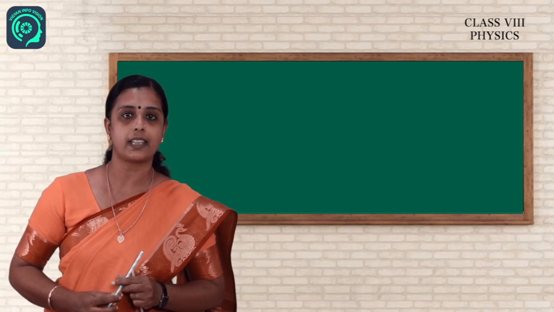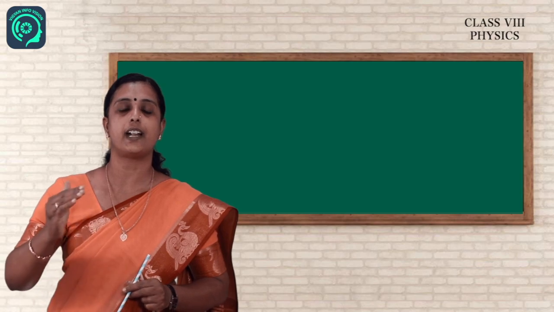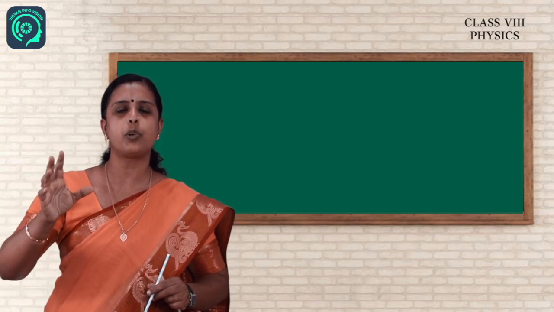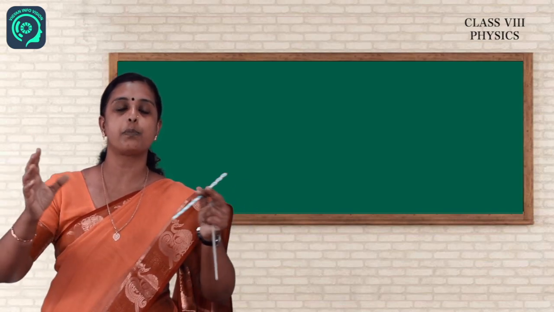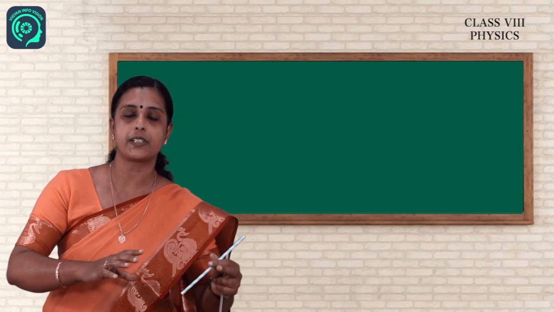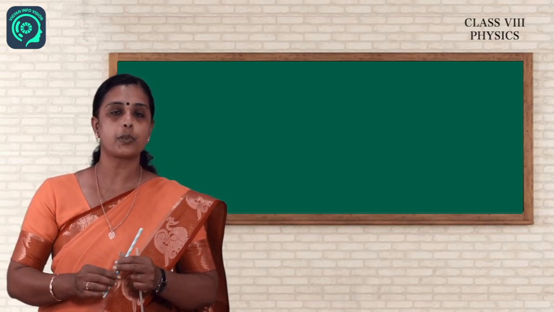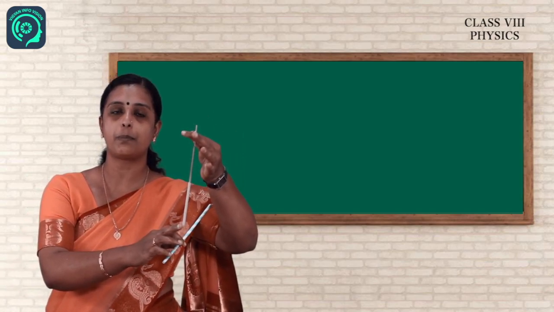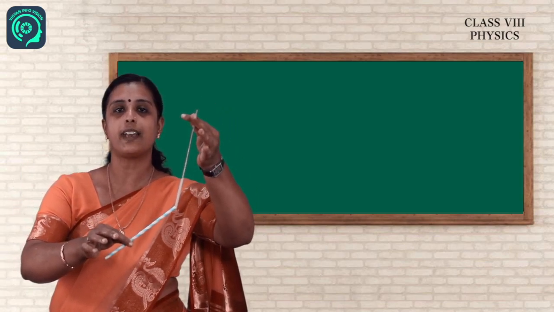Electrostatic force is nothing but the force acting between a charged object and an uncharged object, or between two charged objects. Suppose both the objects are carrying the same charge, they will repel. Suppose one is carrying positive charge and the other is carrying negative charge, they will attract. Suppose you take a straw and rub its end with the polythene cover, and bring an uncharged straw near it, these two will attract.